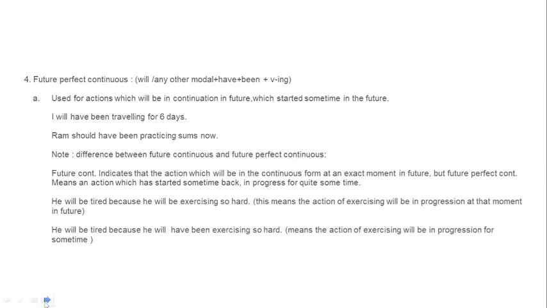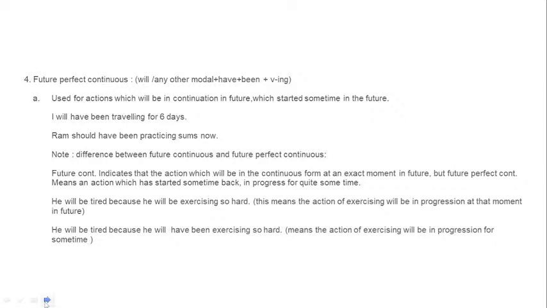Let's study with the examples. I will have been traveling for 6 days. That means the action has started before only, but that will be also in continuation in future.